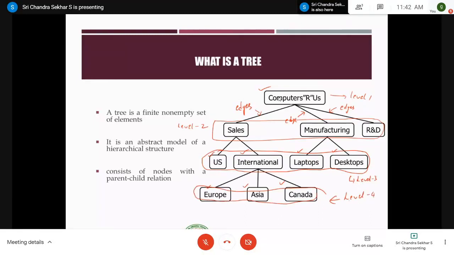So the nodes present in this tree are arranged in different levels, and one level is connected to the second level by the edge, and that's why we call it the hierarchical relation. So this is one level, this is the second level, this is the third level, this is the fourth level. All these things are arranged in a level by level fashion, which we call the hierarchical relation.